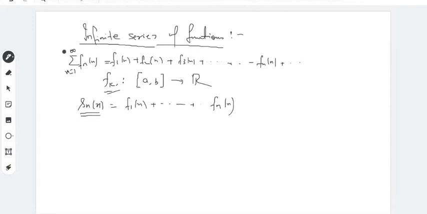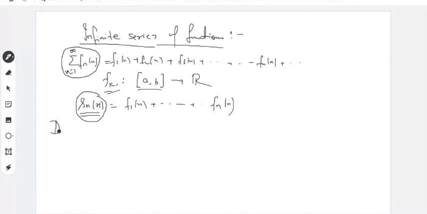Now you say that this infinite series pointwise converges to some function if the sequence of partial sums pointwise converges to the function. Similarly, if the sequence of partial sums uniformly converges to a function f defined on interval [a,b], then we say that the infinite series of functions uniformly converges to f.